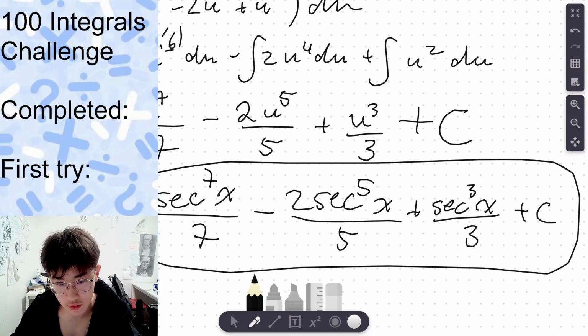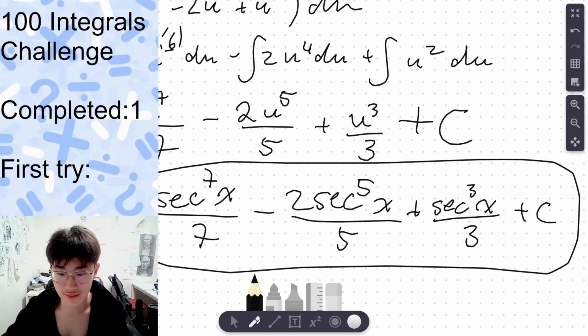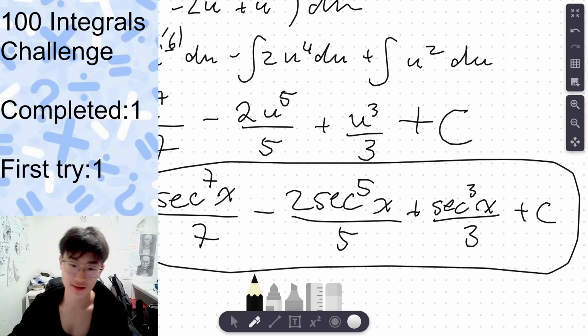It's my first time doing this. I'm not streaming. Properties. Yes. Completed. 1. First try. Yes. I have a streak now. Boom. I'm gonna lock this. Alright, that was 1 question.